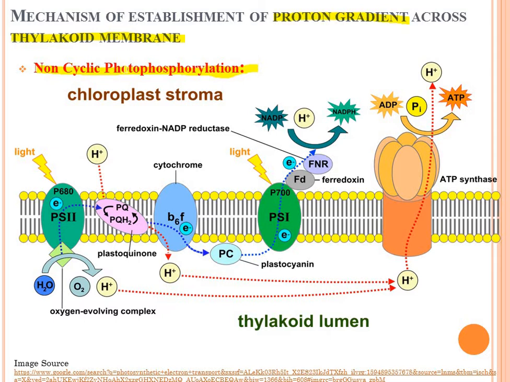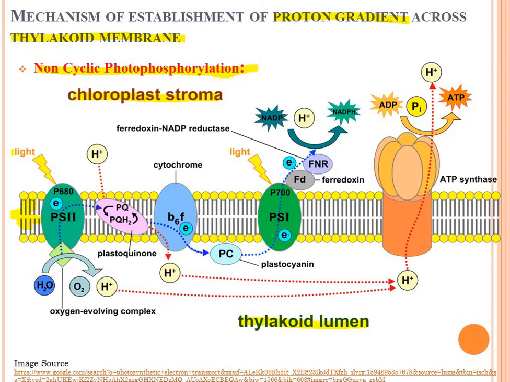This non-cyclic photophosphorylation takes place in the thylakoid membrane. For this non-cyclic photophosphorylation, some proteins are located in the thylakoid membrane. See, this is the chloroplast stroma, this is the thylakoid lumen, and this is the thylakoid membrane. This is the bilayer of the thylakoid membrane.